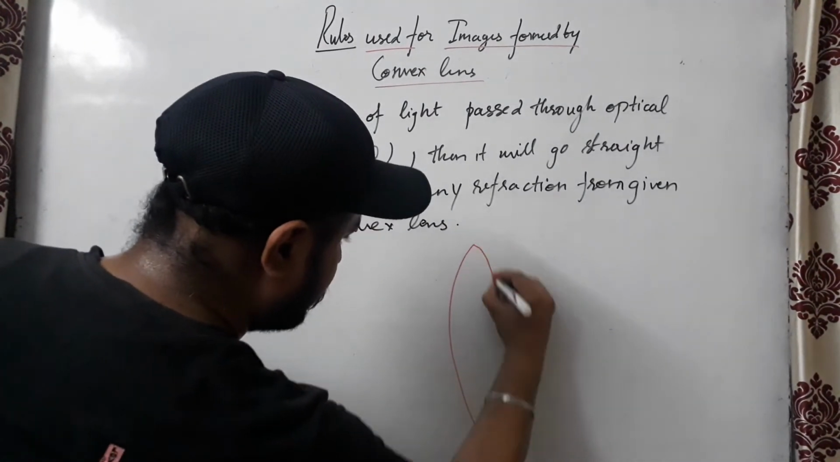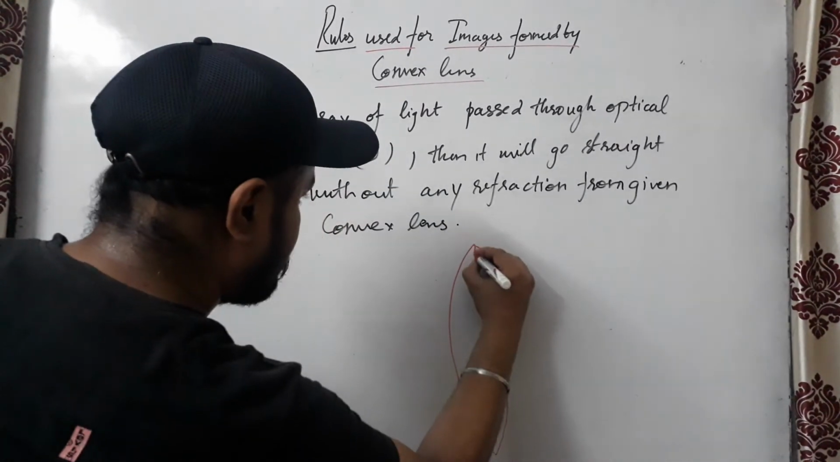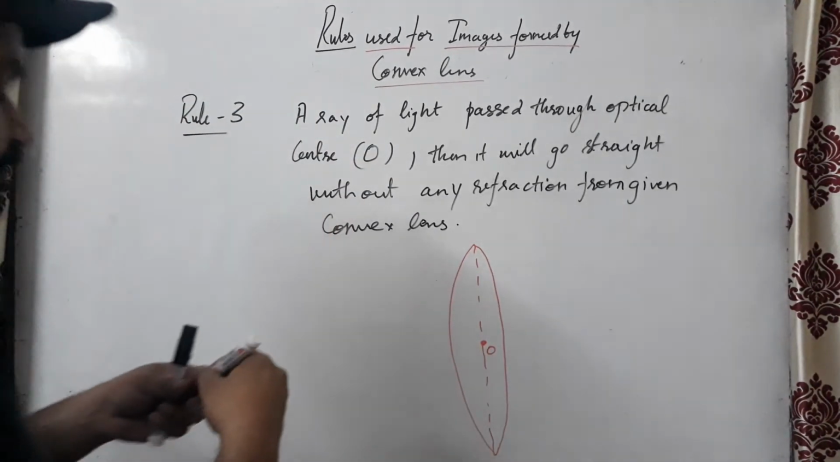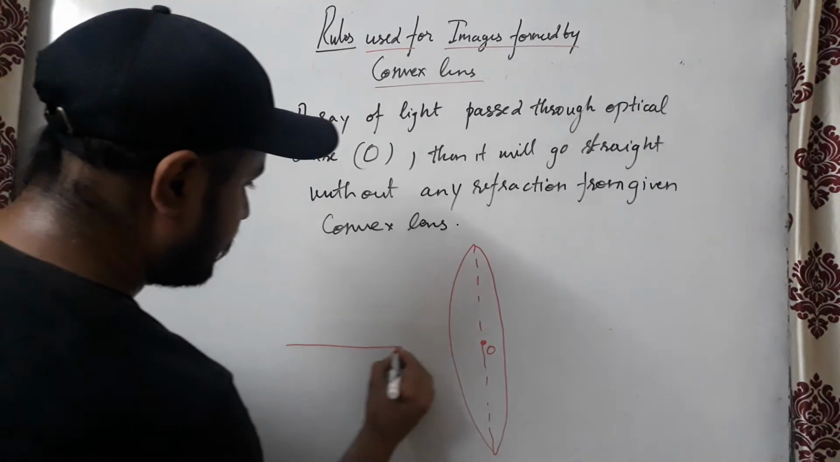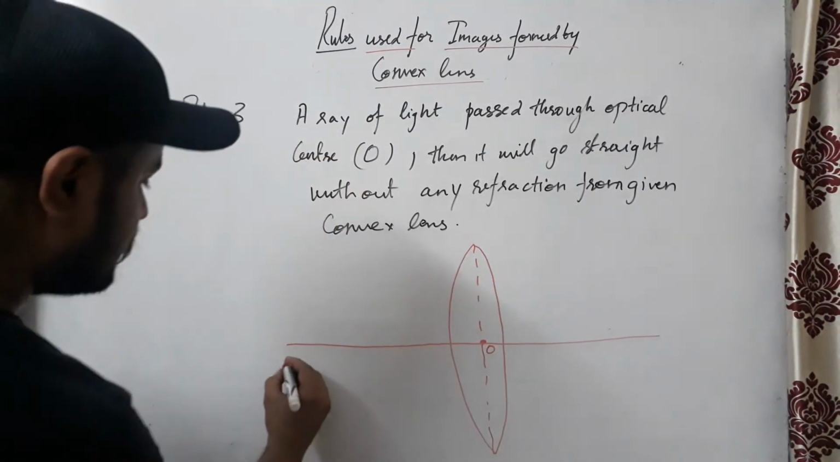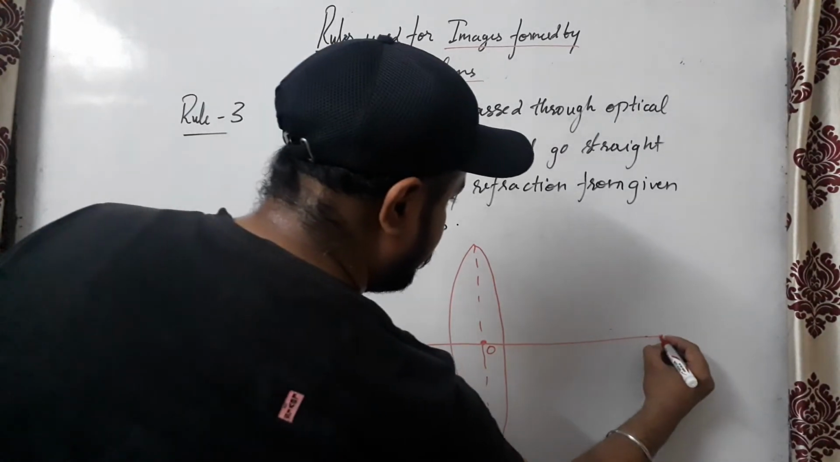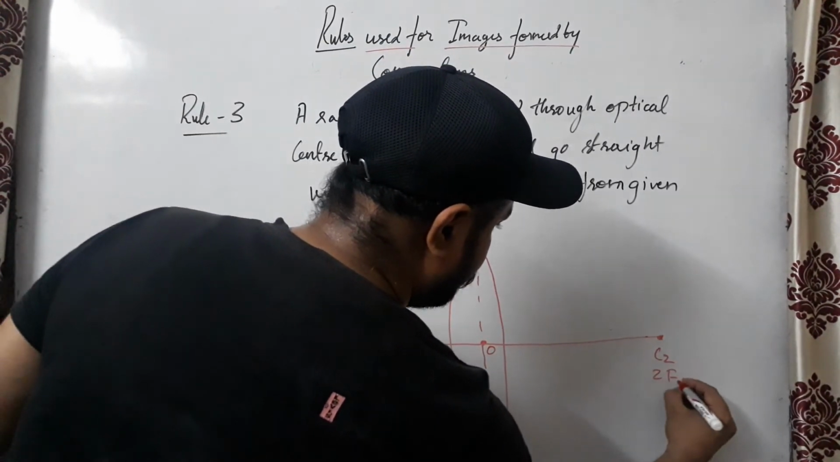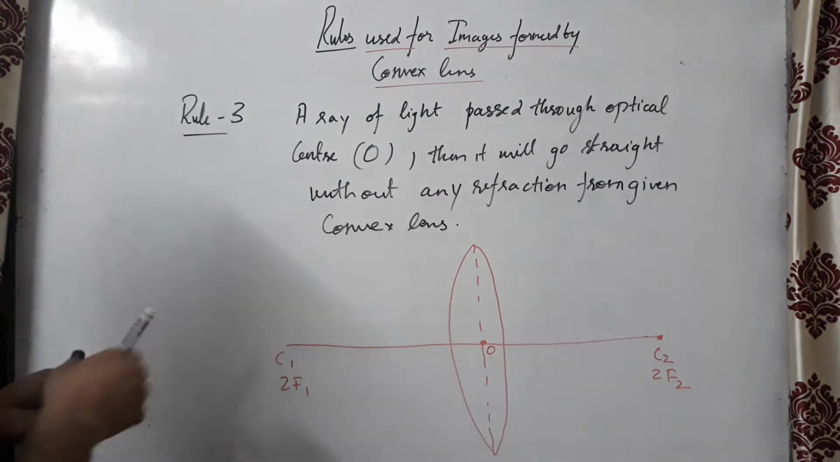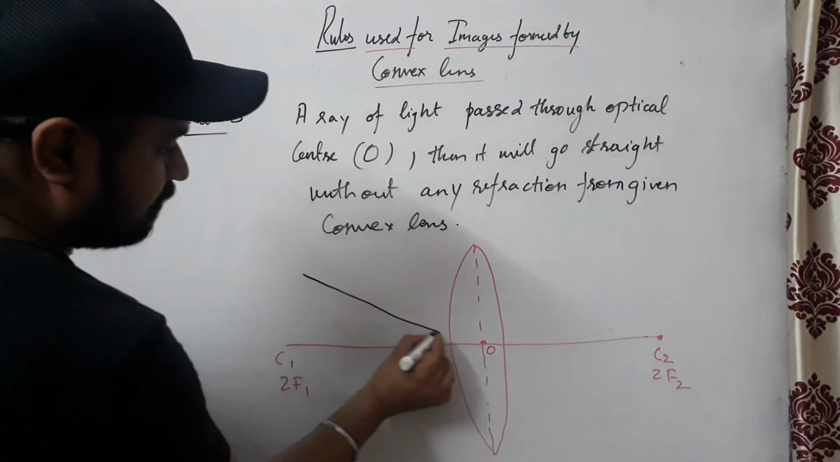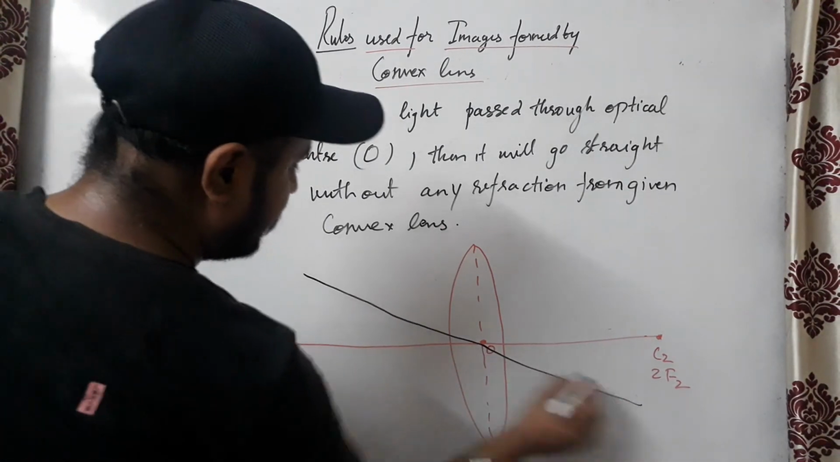This is our convex lens. This is the point of optical center. This is our principal axis. This is point C1 or 2F1. This is point C2 or 2F2. Now according to this rule, if a ray of light is passing through the optical center, it will go straight.